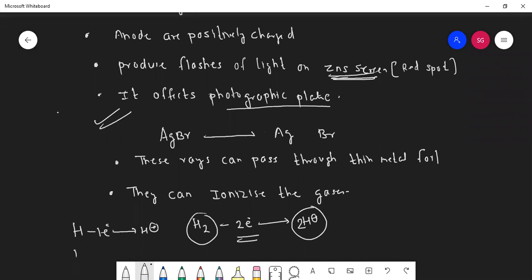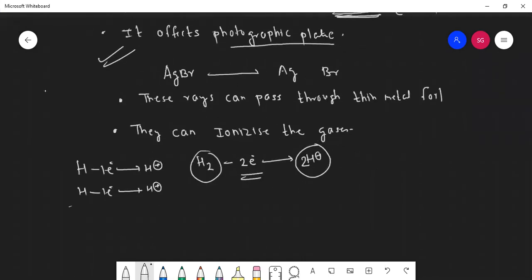Again, the second hydrogen will lose 1 electron to form H+. Ultimately, because hydrogen is always diatomic, H2 loses 2 electrons, and here it is H+ 2 times. So you can take any gas in this.